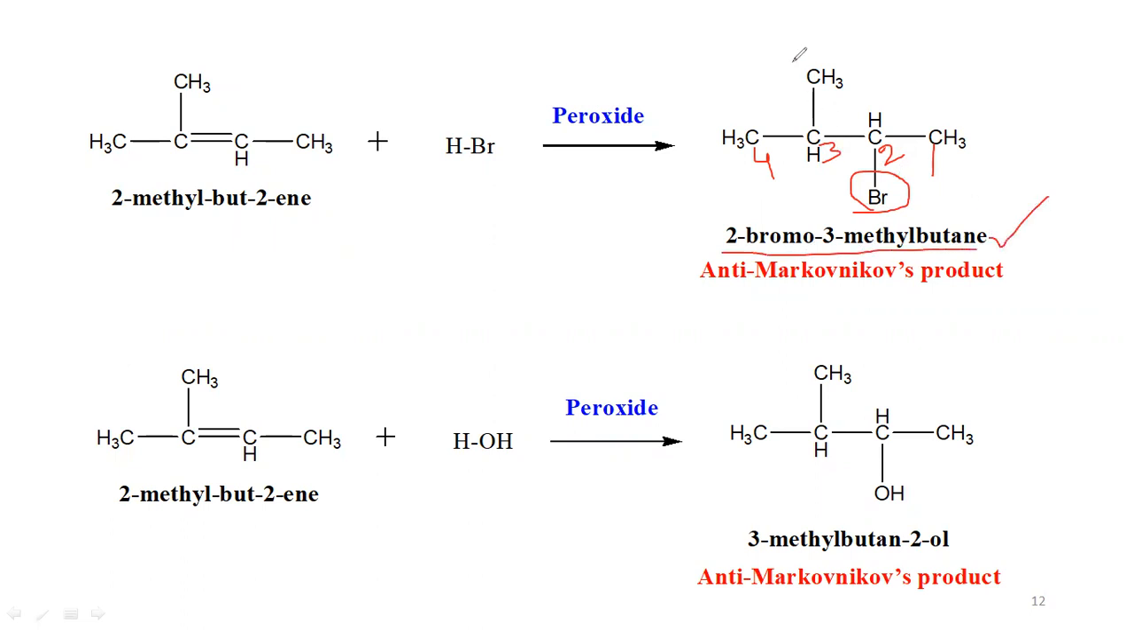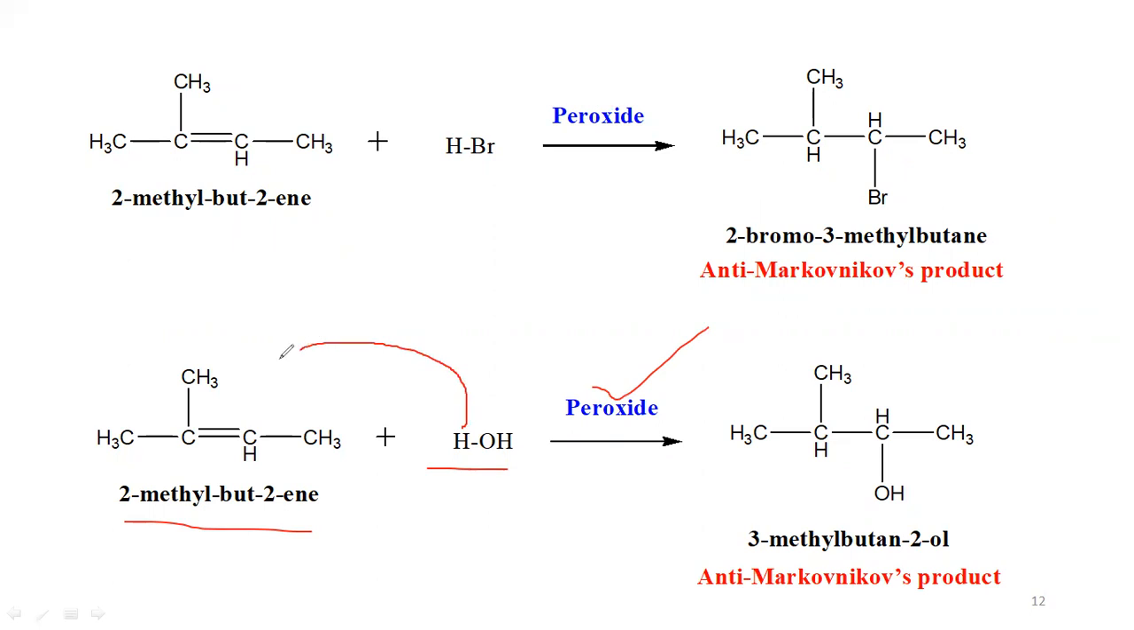Then the same unsymmetrical alkene, on reaction with water in the presence of peroxide, also follows the same anti-Markovnikov's rule. Hydrogen goes onto the double bonded carbon atom which has fewer hydrogens, and OH goes onto the other double bonded carbon atom. Here you can see hydrogen goes onto this carbon atom and the hydroxy group goes onto this carbon atom. This is 3-methyl-2-butanol. Alcohol is the major functional group.